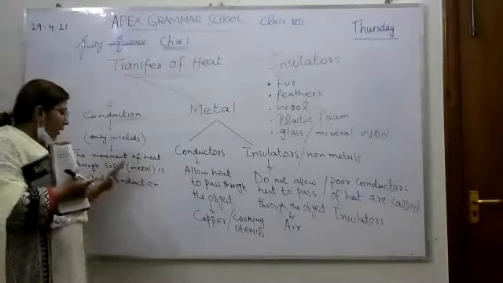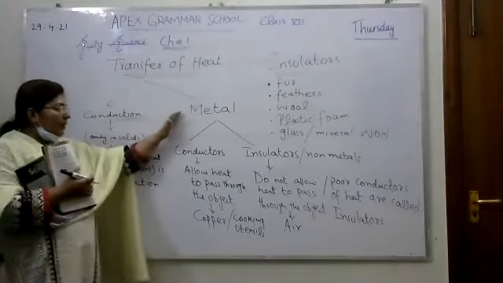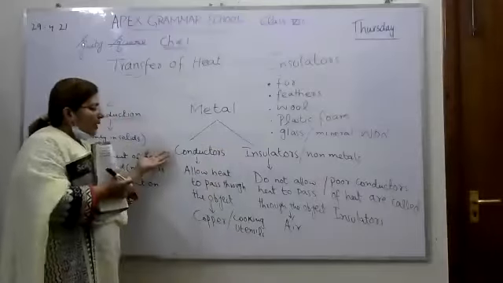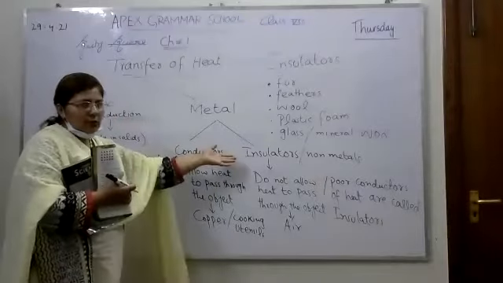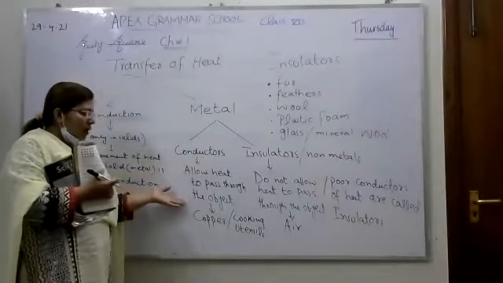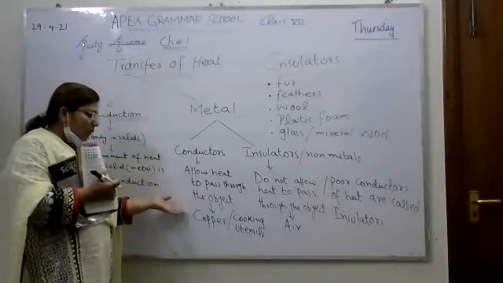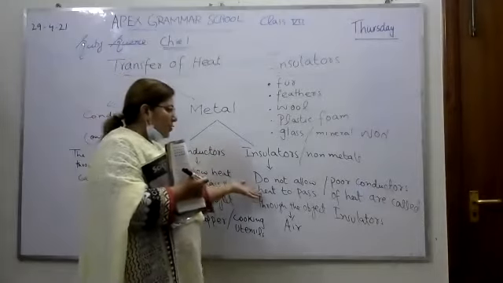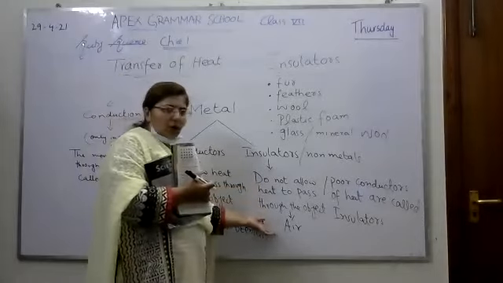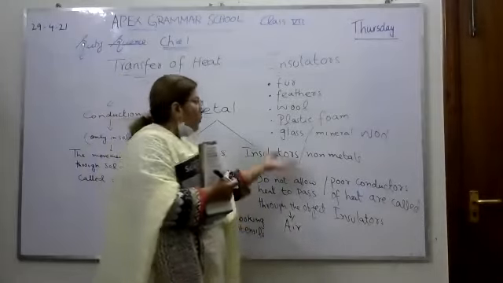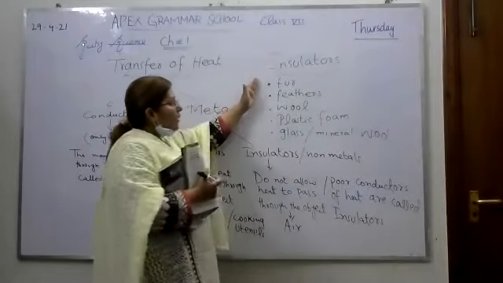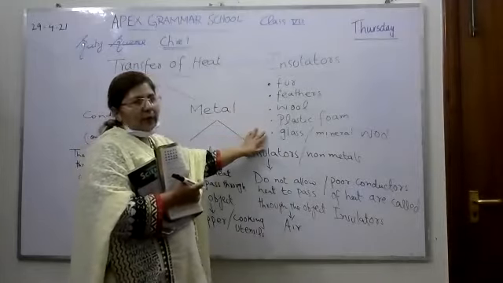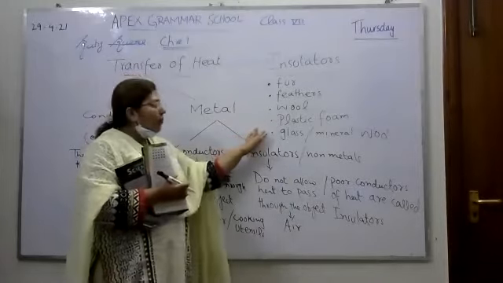Materials can be divided into conductors and insulators. Conductors allow heat to pass through the object, for example copper and cooking utensils. Insulators do not allow heat to pass through, for example air. I also gave you other examples: fur, feathers, wool, plastic foam, glass, and mineral wool. I hope you understand it.